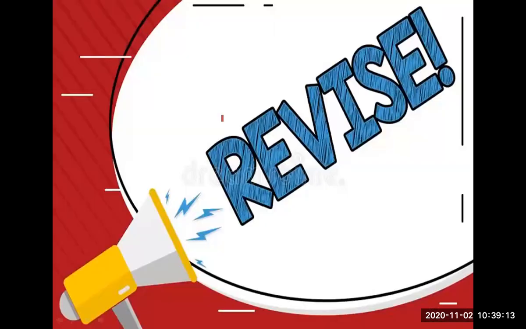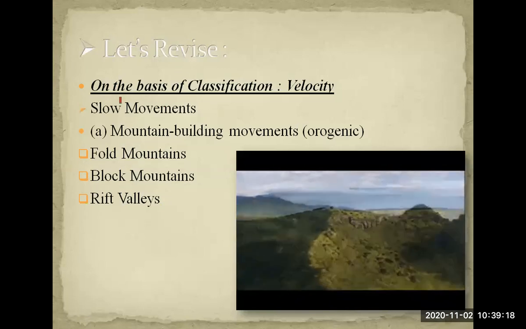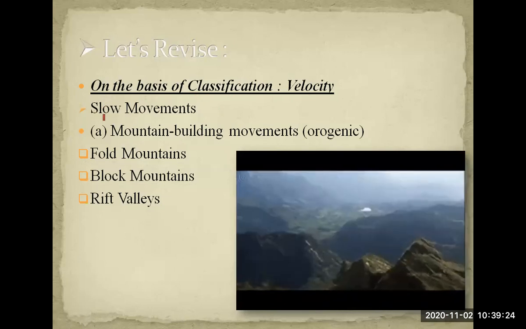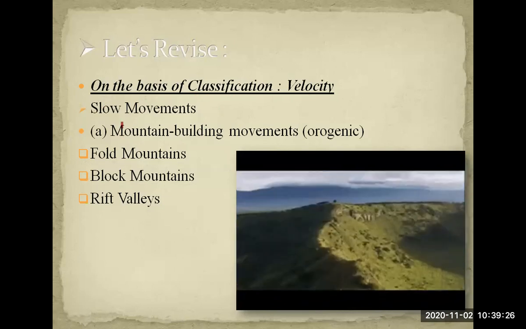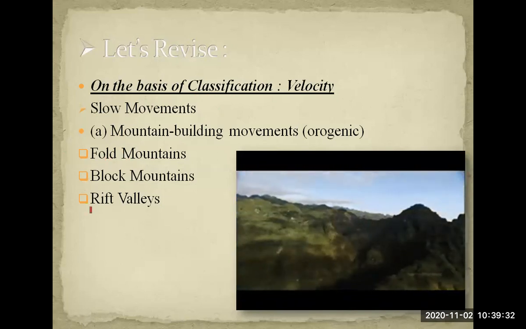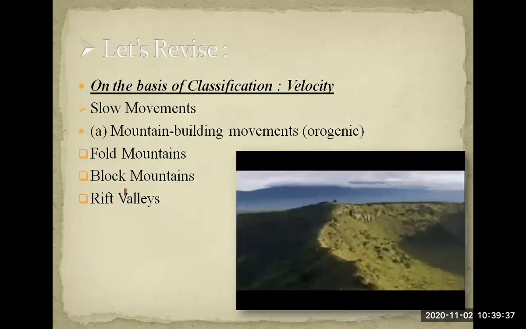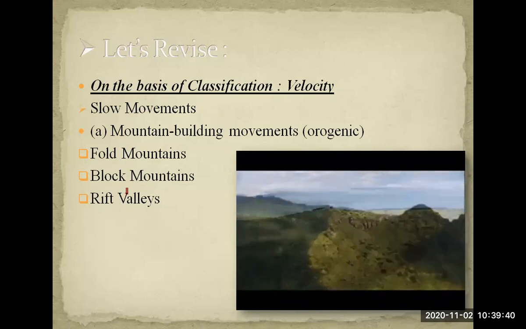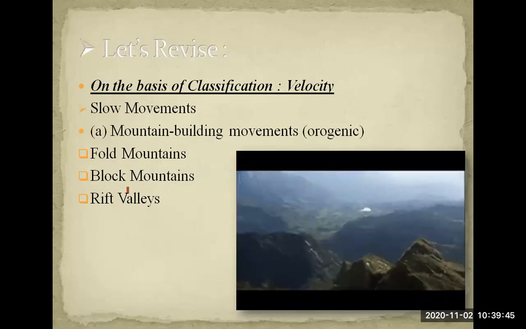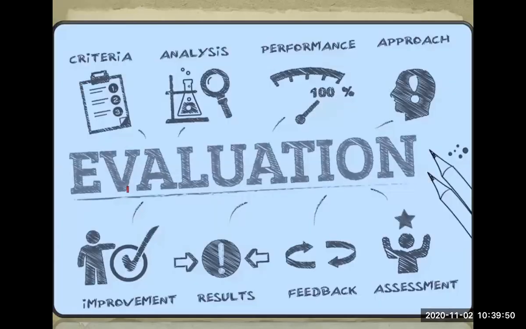So let's revise this lesson. Today we have learned on the basis of classification, that is on the velocity, that is slow movements. After that we studied the slow movements in three parts: the fold mountains, block mountains, and third, the last, Rift Valley. I hope you all have understood this lesson. To revise it, please go to the textbook as well as take the help of this lecture to understand it in a better way.